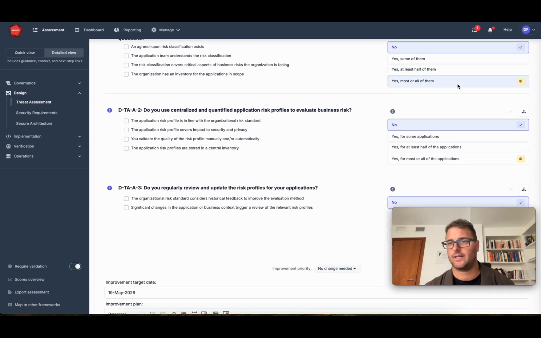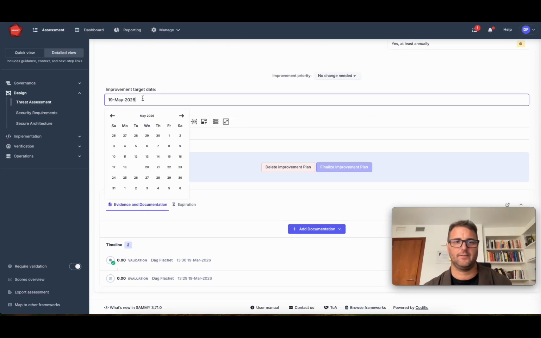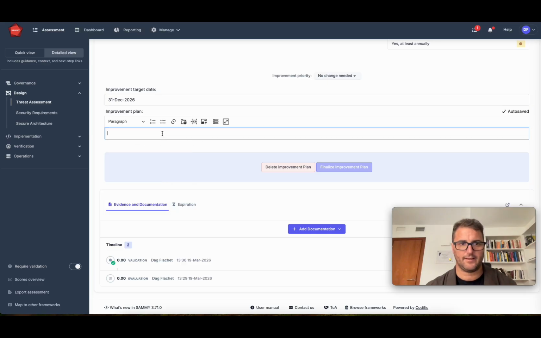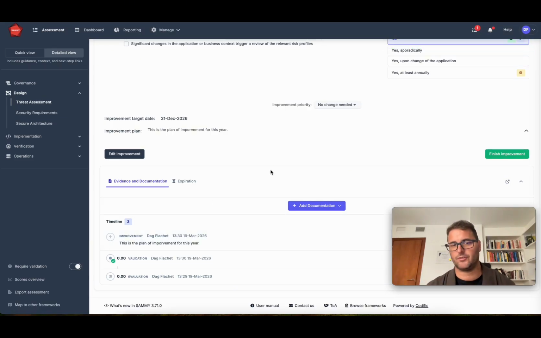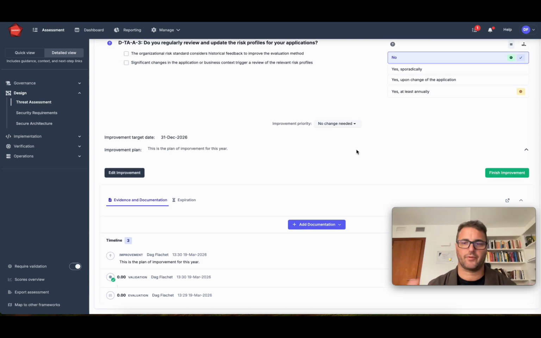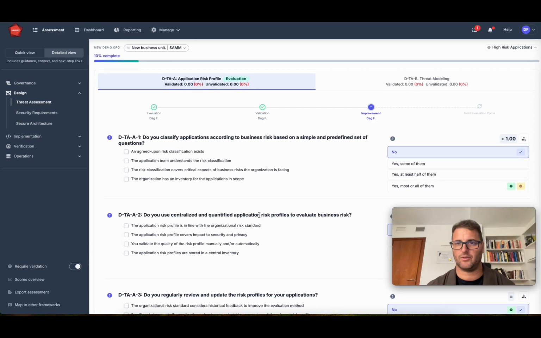So let's say we want to get to, well, at least this, and this. This is my objective for this year. By the end of the year, I would like to be there. This is the plan of improvement for this year. And I can finalize the improvement plan. And that has been logged here. And this improvement plan could be linked to Jira, could create a ticket or an epic, or could link to any other ticketing systems or external tools.